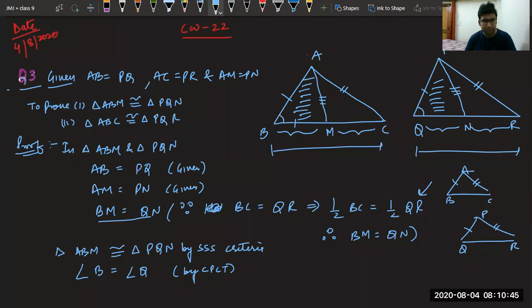Now we can try in the triangles given to us. Second part, in triangle ABC and triangle PQR, first thing is AB is equal to PQ. Second thing is, Yuvika is saying BC equal to QR. Actually, BC equal to QR is not given to us. I think mistakenly I have said that. The question is saying two sides AB, BC and median are equal to that. Show that triangle ABM is congruent to this one.